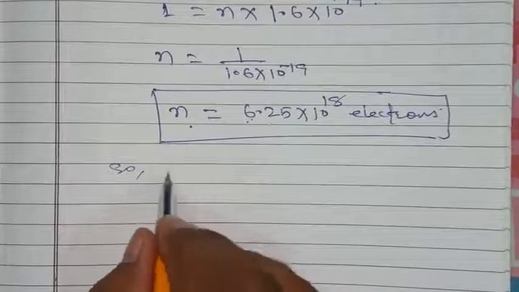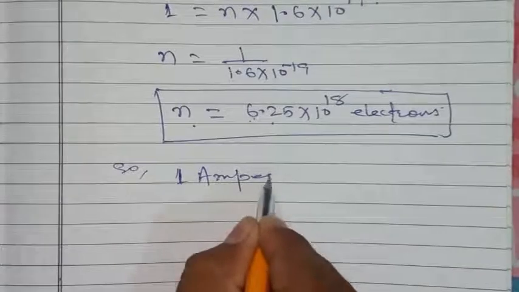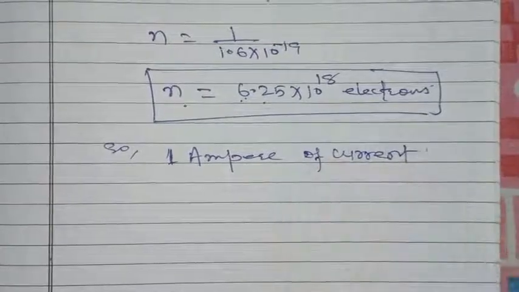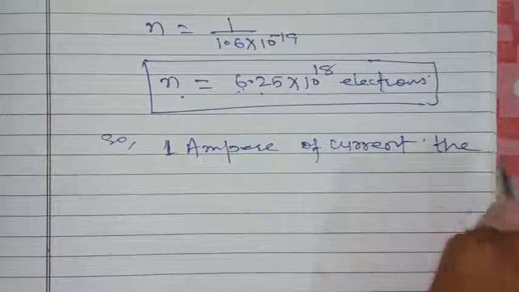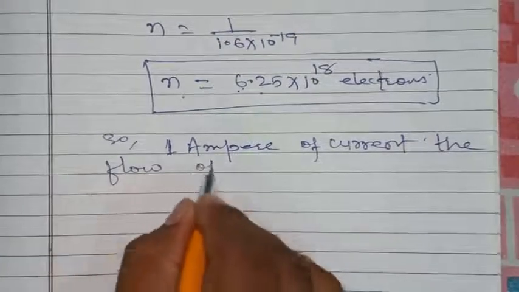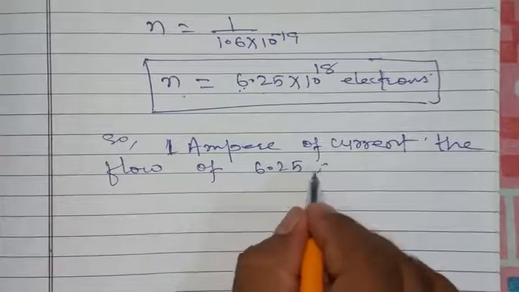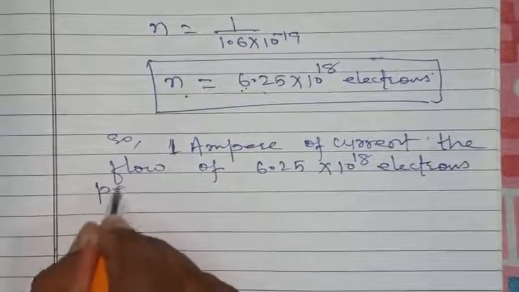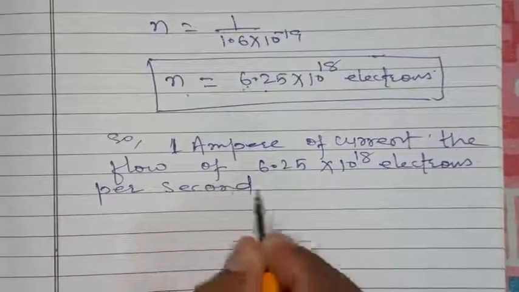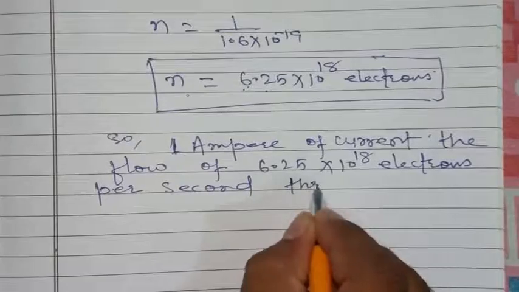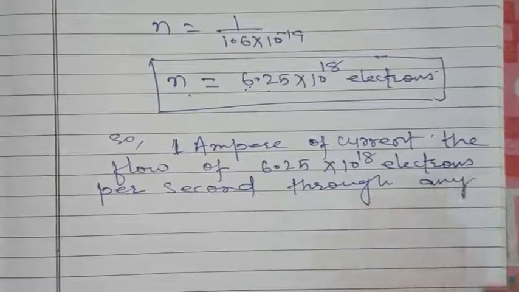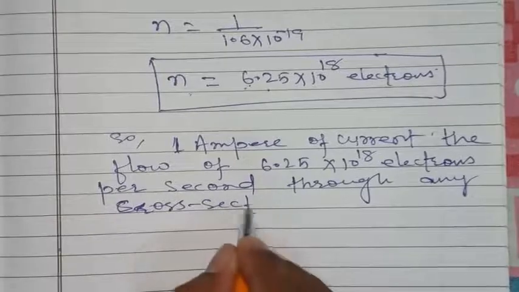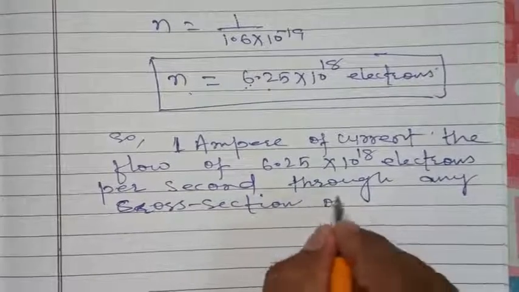So 1 ampere of current can also be defined as the flow of 6.25 into 10 to the power 18 electrons per second through any cross section of a wire.